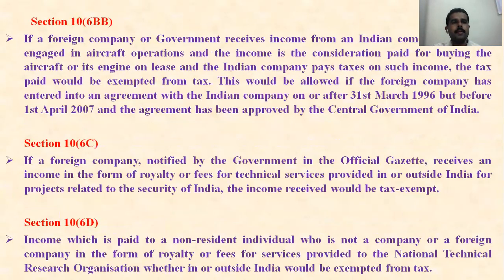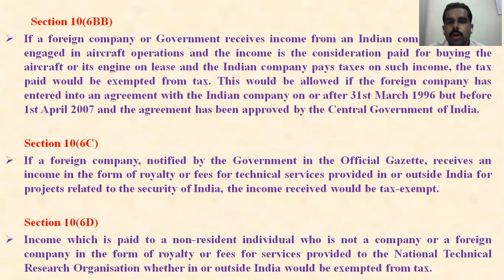Then section 10(6)BB: if a foreign company or government receives income from an Indian company engaged in aircraft operations, and the income is consideration paid for buying the aircraft or its engine on lease, and the Indian company pays taxes on such income, the tax paid would be exempted from tax.